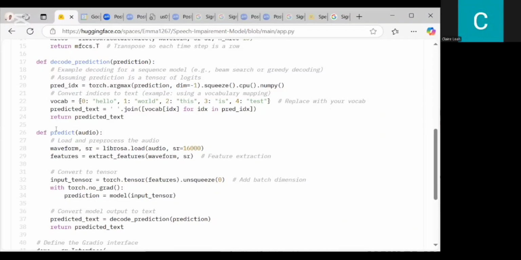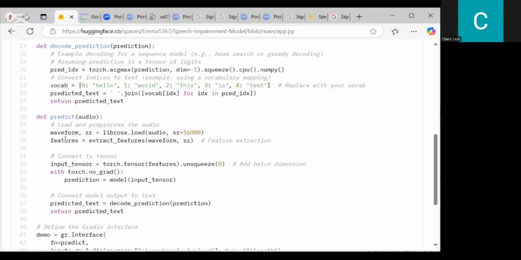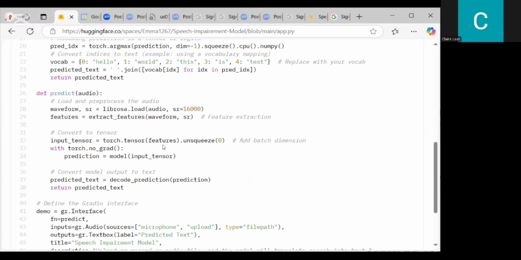So we also defined the audio clip. So we defined the function for audio. So there was a waveform. Sample rate was this 16 kilohertz still. So we loaded it in the Librosa, then extracted features out of the waveform so that we can get features that can be understood. So we converted to tensor using torch tensor on the features. Then we unsqueeze at 0.